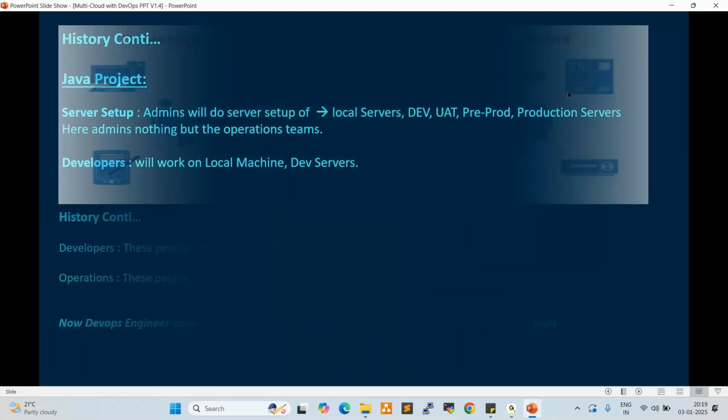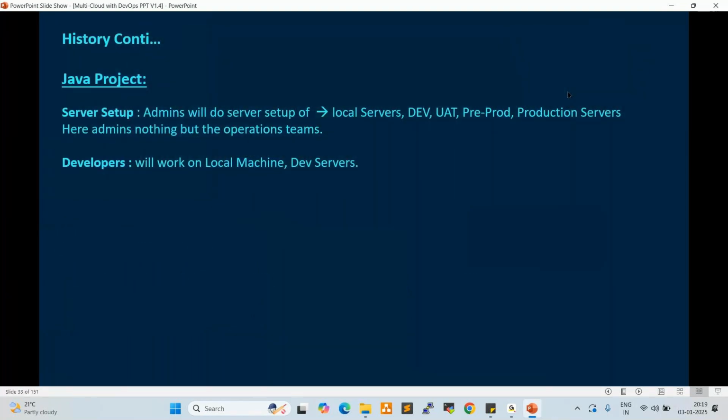Now let us go with a small Java project here. If you want to work on any project, the very first thing we require is servers, right? Who will prepare the servers? Admins will prepare the servers, because developers will not have the knowledge to prepare servers. There are different types of servers: development servers, UAT servers, pre-prod servers, production servers.